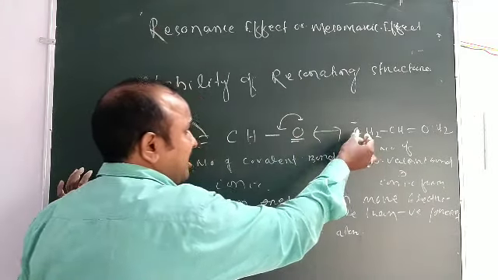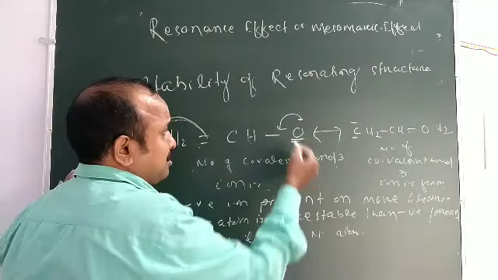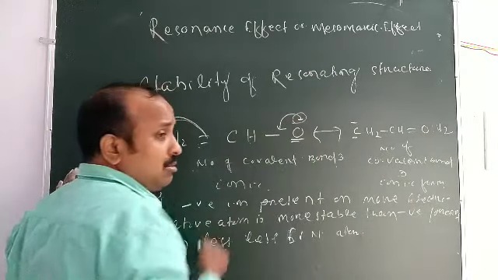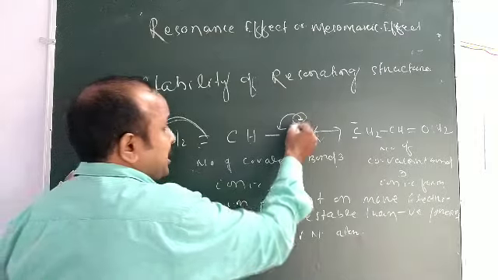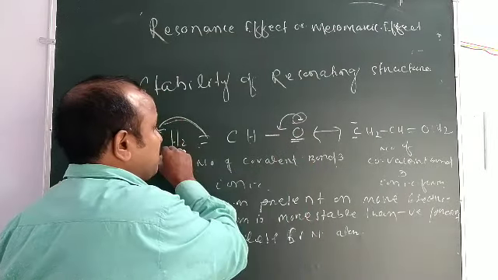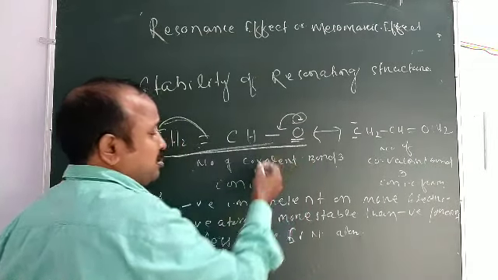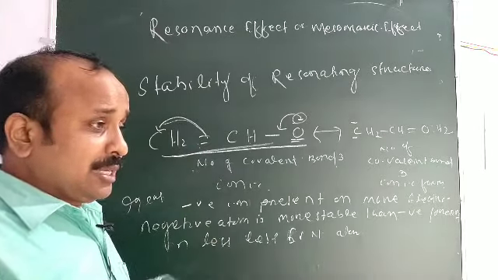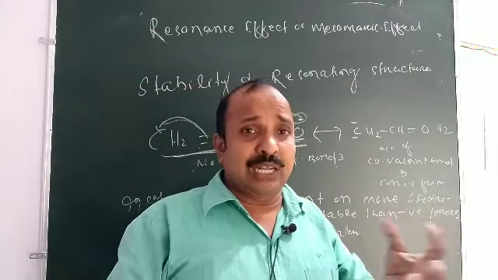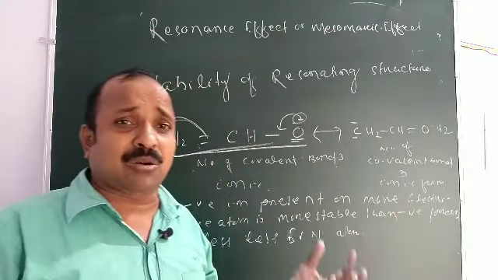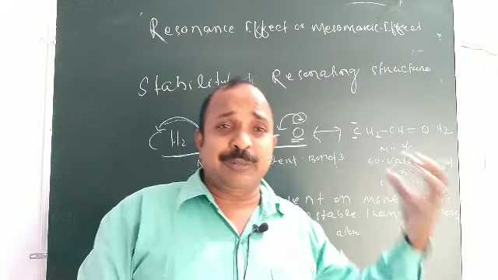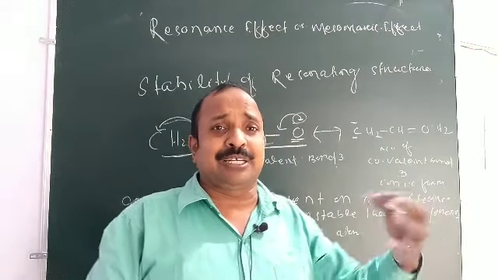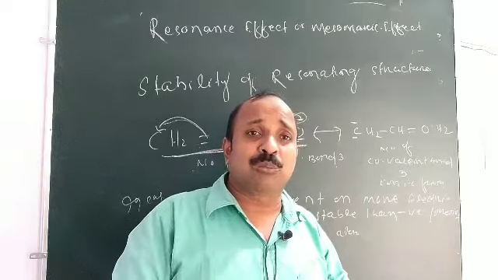Carbon has a less electronegative atom. As it has the more electronegative atom, it is more stable, meaning structure 1 is more stable than structure 2. If there is a positive charge, then you look whether it is present on a less electronegative or more electronegative atom. If it is present on a less electronegative atom, then it is more stable.